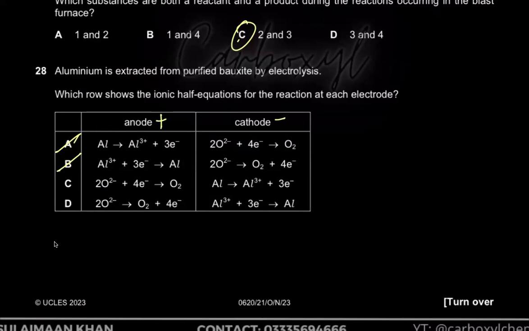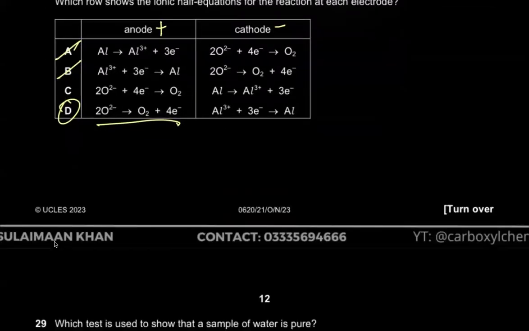And between C and D, you need to understand that if I just look at the cathode to make things easy for myself, aluminum 3 plus ions are going to gain 3 electrons and become aluminum, right? So that's true. Not the aluminum metal is going to give you aluminum 3 plus ions. No, the entire idea is to extract aluminum. Here he's saying you already have aluminum and you're getting aluminum 3 plus ions from it. That's so stupid. You have the aluminum 3 plus ions, they gain 3 electrons and make aluminum. And obviously it's also confirmed from this case that you have 2 oxide ions, 2 O2 minuses, and each O2 minus loses 2 electrons. So in total 4 electrons are lost.